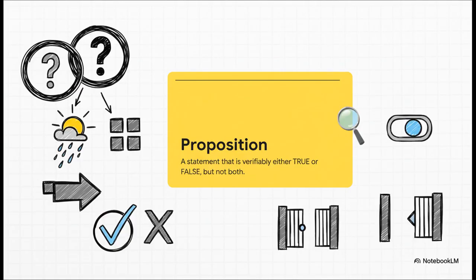Here's the most important rule. It's any statement or assertion that can be definitively labeled as either true or false. And that's it. There's no middle ground, no sort of. It's a completely binary yes or no world. So it is raining outside, that's either true or it isn't. 2 + 2 = 4, that's verifiably true. See? Both of those are propositions.